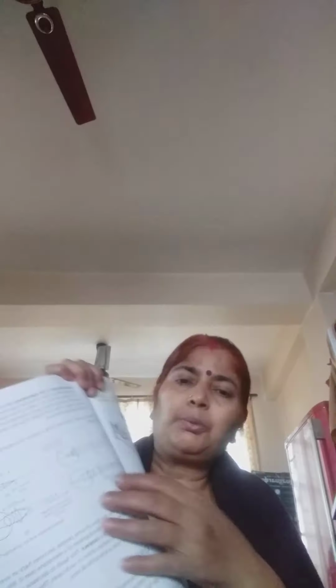This problem arises due to excessive curvature of the cornea and due to elongation of the eyeball. In this defect, the image is not formed on the retina, it is formed before the retina. Yesterday I had drawn a diagram on the blackboard. You can see, children, here the rays are coming and the lens converges these rays before the retina. Here the image is formed. So, this defect can be corrected by using a concave lens of appropriate focal length.